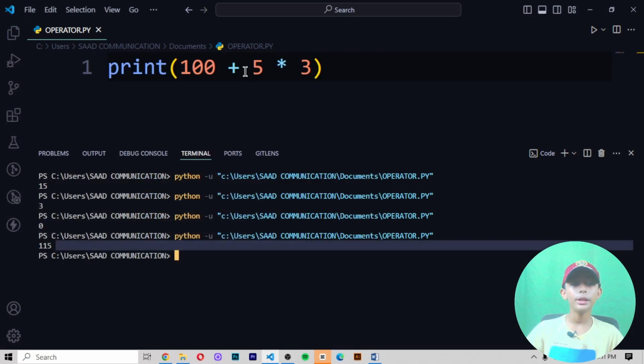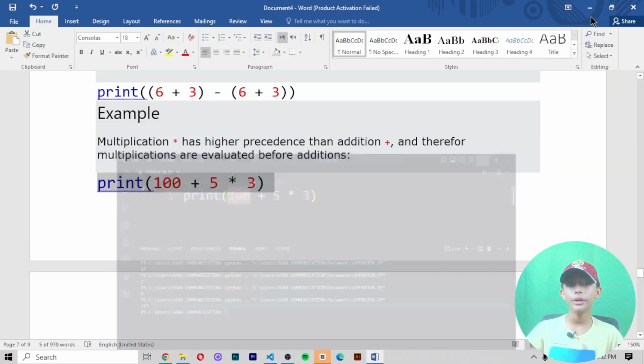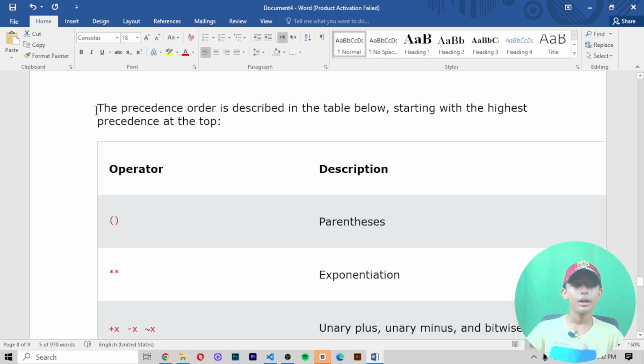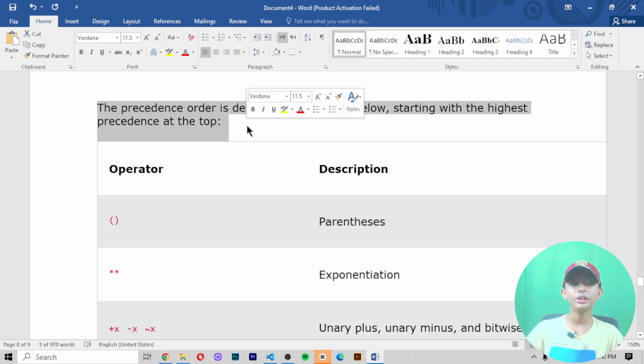Because 5 multiplied by 3 equals 15, and 15 plus 100 is 115.